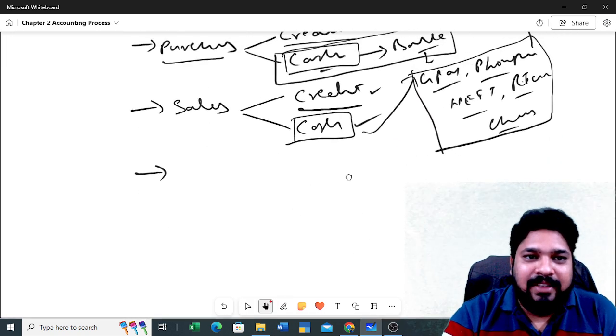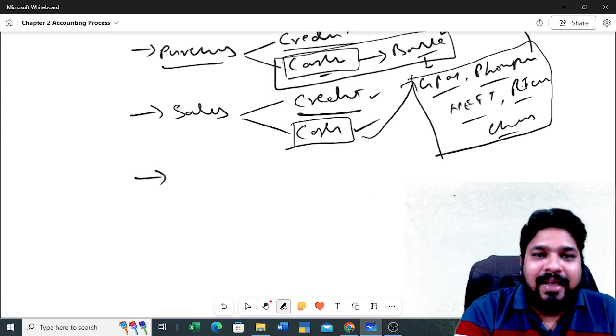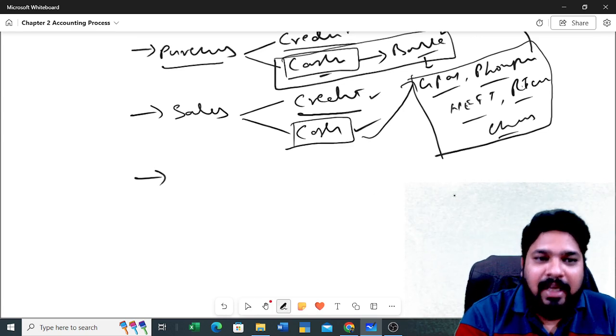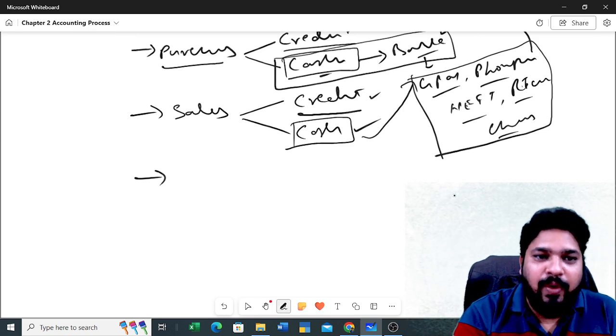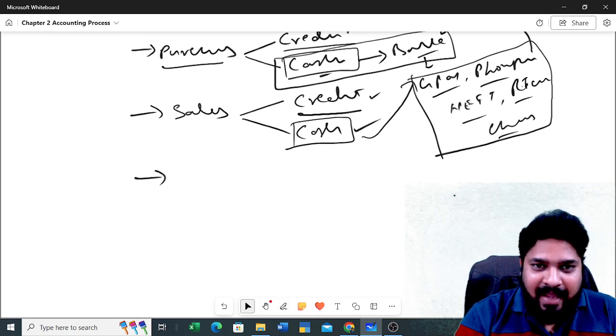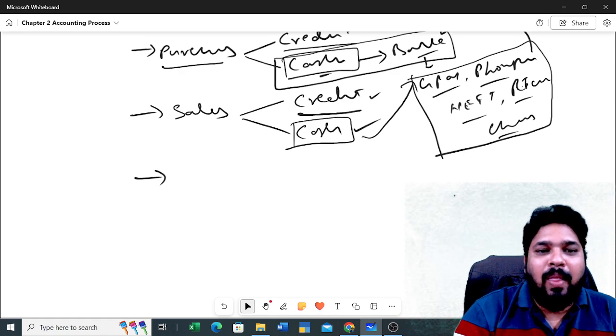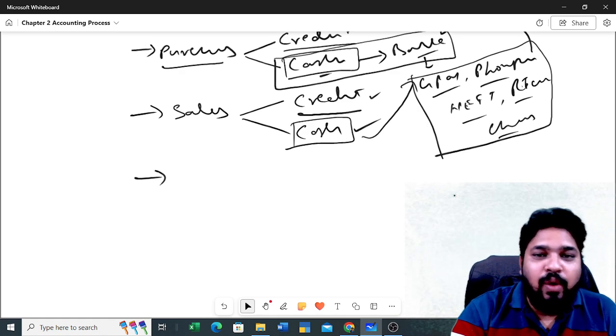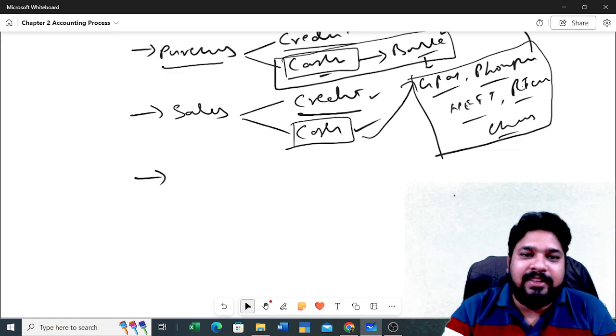Here. So purchases we are doing the credit or cash. Suppose there are credit purchases. Now you are receiving the cash. Okay. Whenever you receive the cash or you receive the amount in your bank, you are receiving the transactions, right? You are receiving the amounts.